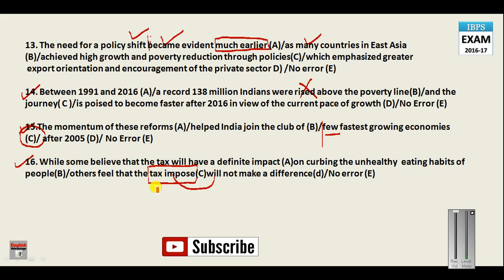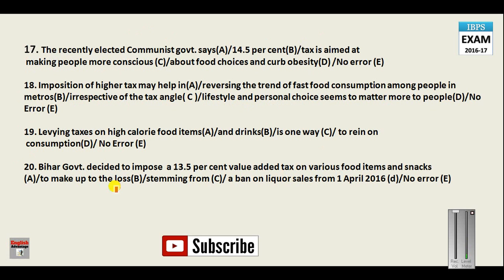Okay, and the noun form of impose is imposition, not impose but imposition. So this is how this sentence can be corrected, and your answer here will be C. Now let us look at some more sentences.